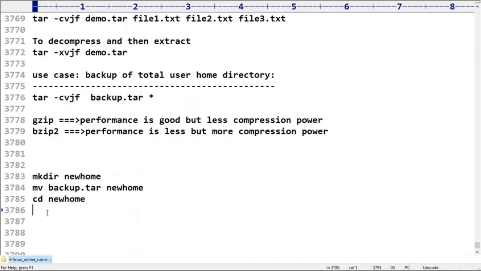I have to decompress, and then extract. Sir, tar -xvf backup.tar. But here one special symbol we require to use. What is that special symbol, sir? J. Remember, the J symbol is responsible for performing decompression and then extraction. Both things are going to happen.